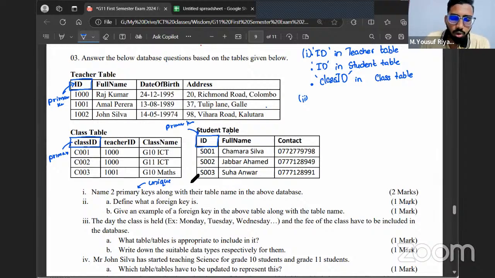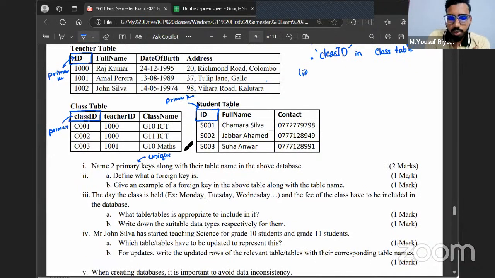Normally, if you want to form relationships between tables, for example, you can see here, in the class table, I have mentioned something called teacher ID. Okay. What I mean by that is I want to connect these two tables, which means I want to show that grade 10 ICT is taught by Raj Kumar. Grade 11 ICT is taught by, again, Raj Kumar. Grade 10 maths is taught by Amal Pereira. I want to show that actually in this class table as well. Okay, I want to form a relationship there.